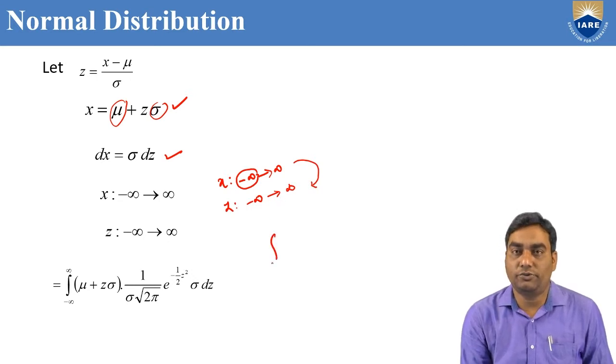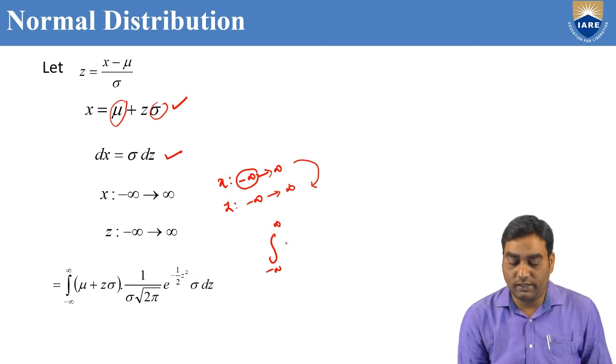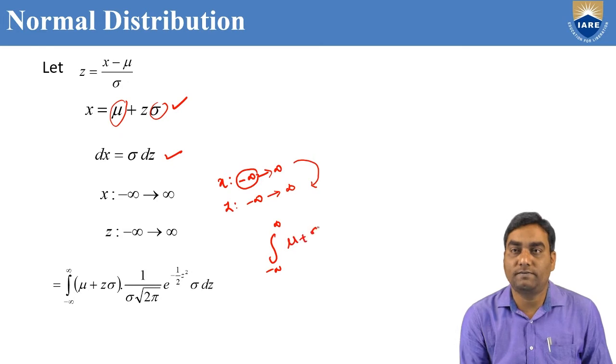Now substitute: x becomes mu plus sigma z, f of x is 1 by sigma root 2 pi e power minus z squared by 2, and in place of dx we write sigma dz. So the sigma